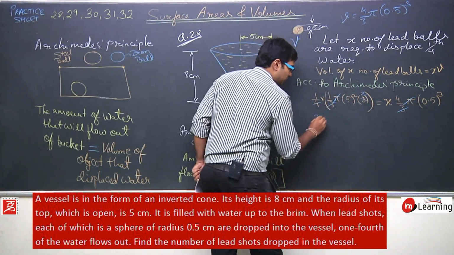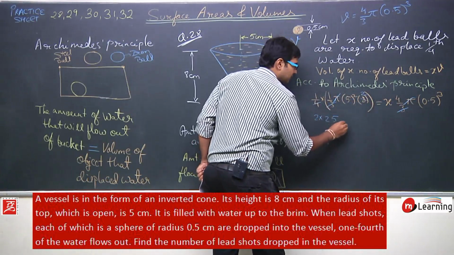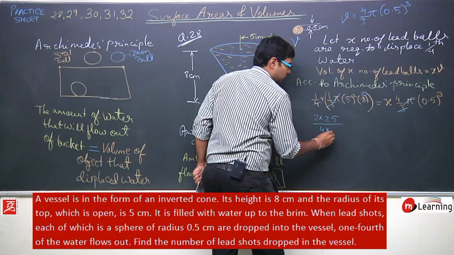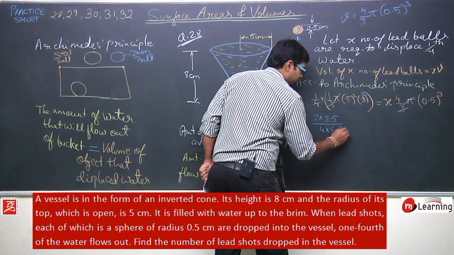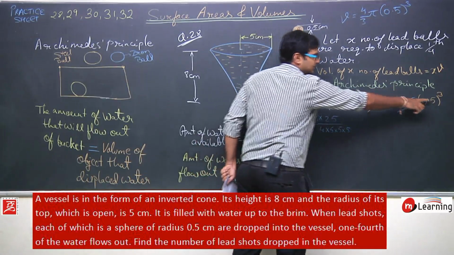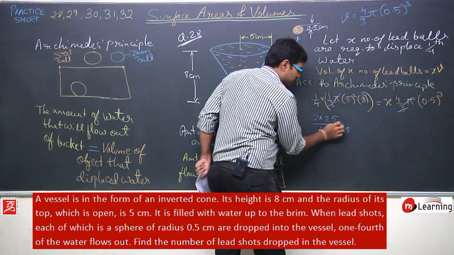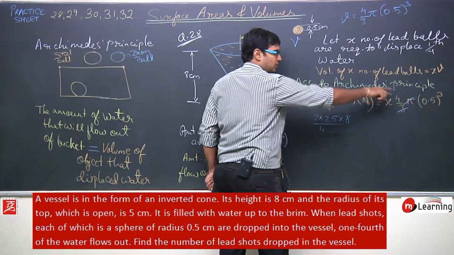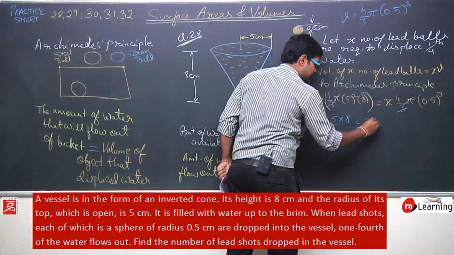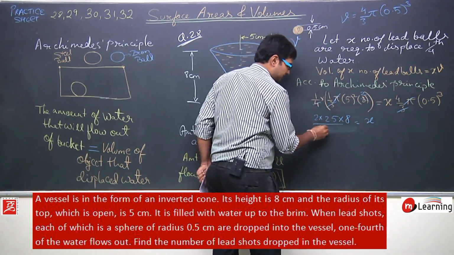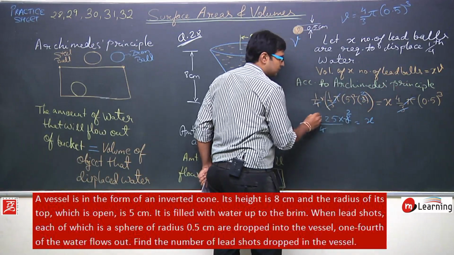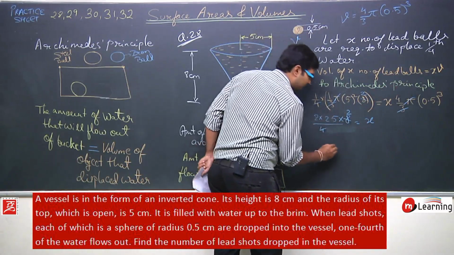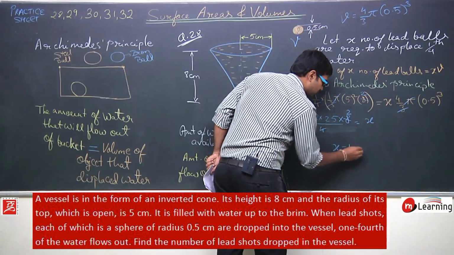Okay, so this will be 2 into 25 upon 4 into 5 into 5 into 5, or this is what? This is 0.5, that is half. So this half can be shifted here, and it will become 8. Okay, 1 upon 2 cube. So this is equal to x. So just solve this. This will give you 4 2s are 8, 2 2s are 4, and 4 into 25. So you will get x is equal to 100.